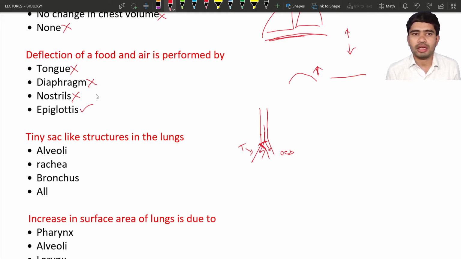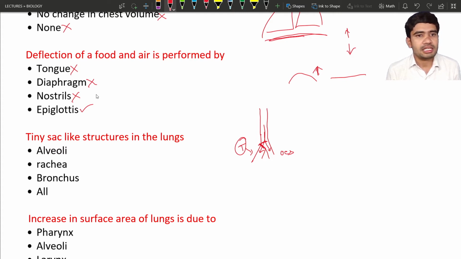Hence we can say the epiglottis is the important organ responsible for the deflection of food and air. If it doesn't work properly, what will happen? The food enters into the trachea, and as a result the person will suffer a lot. Why? Because food material should not enter the trachea. It will interfere with the respiration or breathing process.